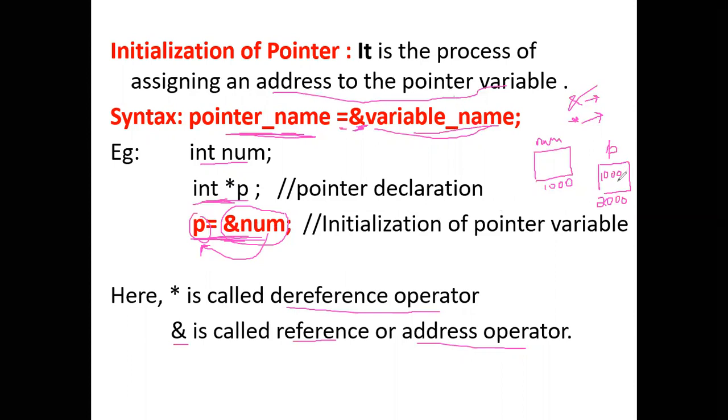Pointer variable p. Okay, so next, p is a pointer. When I write this initialization, p will be pointing to this variable num. So asterisk p will be pointing to num. So this is how initialization works. It's a very important concept. This is how we do the initialization of the pointer. Now pointer p will be pointing to the num variable and p will be holding the address 1000. So the content of p will be what? The address of num.